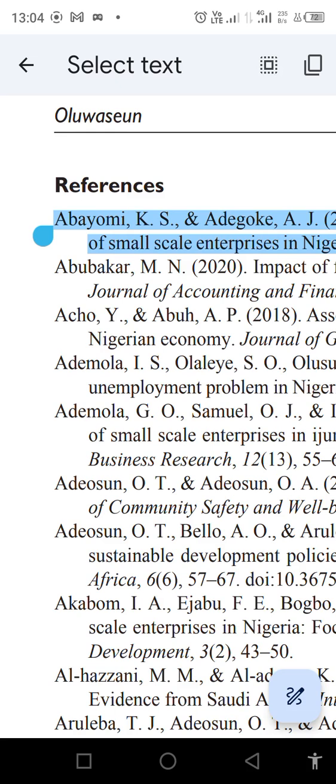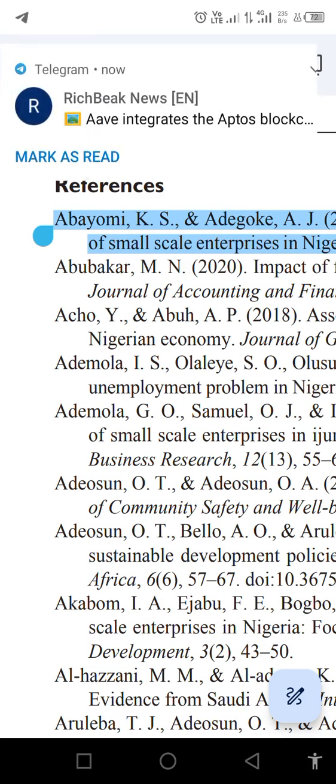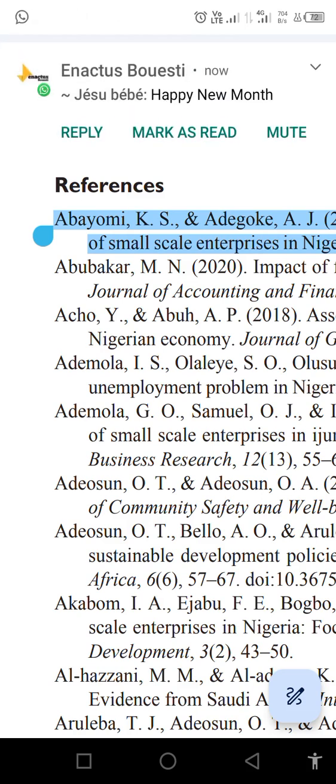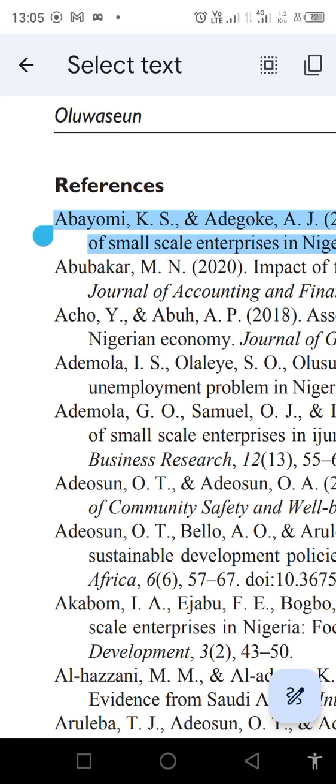This is also one of the differences with every citation style. For some other citation styles, the second line starts from where the first line starts from.